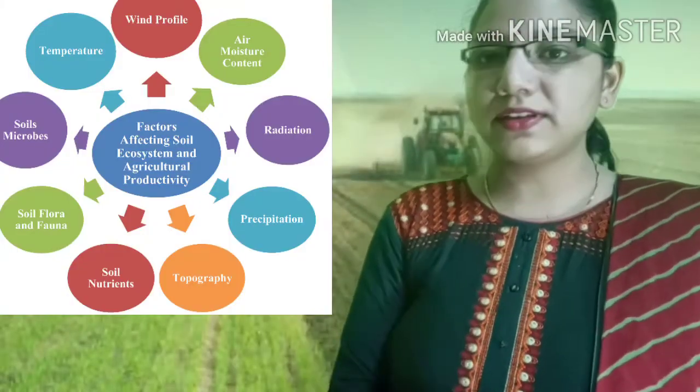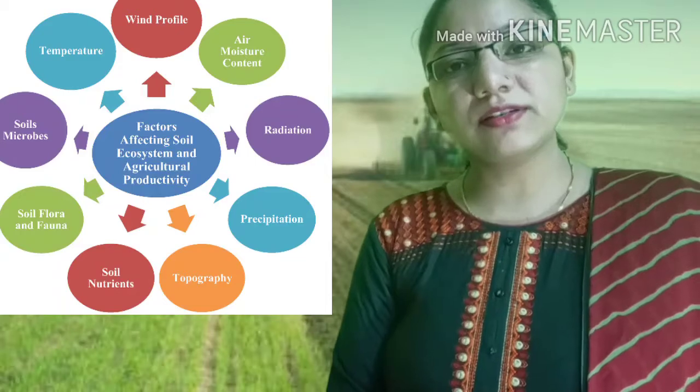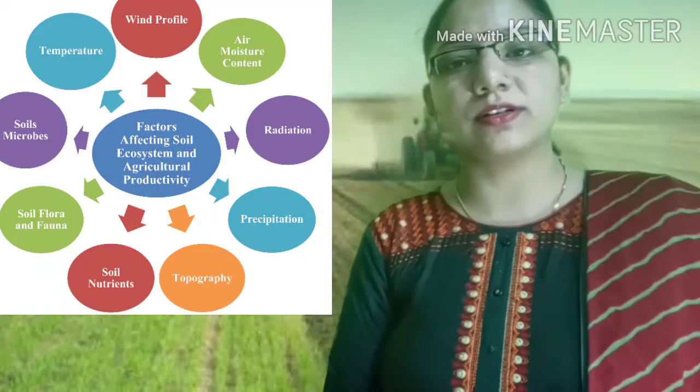So all these things are included in agriculture. Students, if we talk about the factors which are affecting agricultural activities, there are mainly two types of factors which we can categorize. These factors are the physical factors as well as the human factors.